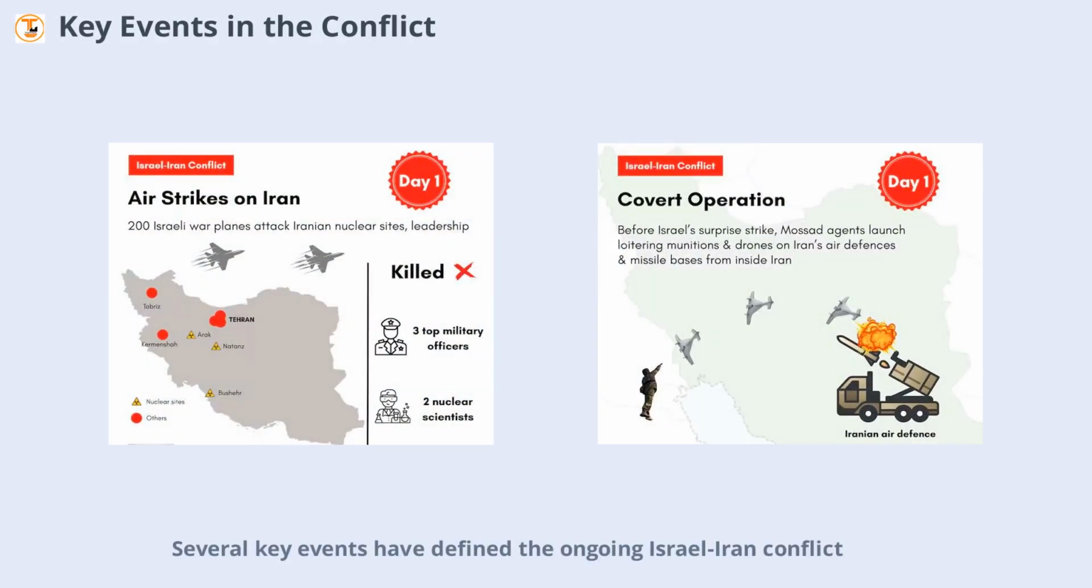Several key events have defined the ongoing Israel-Iran conflict. These include the exposure of Iran's nuclear program, the Stuxnet cyberattack, the assassination of Iranian scientists, and a series of missile and drone attacks. The conflict has also involved attacks on consulates, direct strikes on military and nuclear sites, and retaliatory actions by both countries. Each event has contributed to the deepening mistrust and the cycle of escalation.